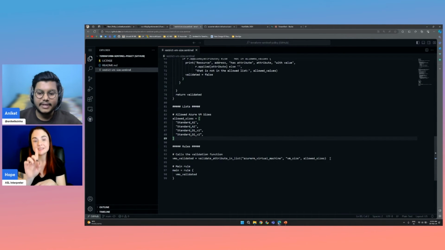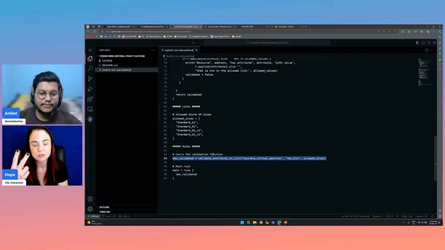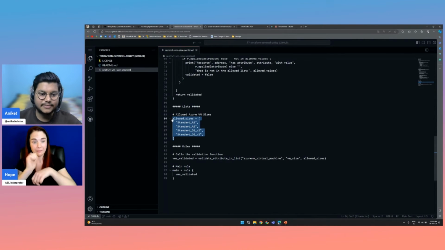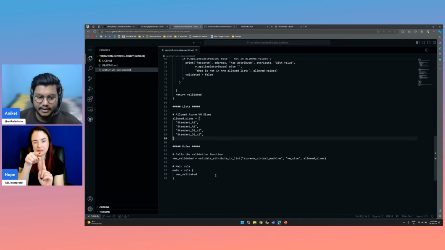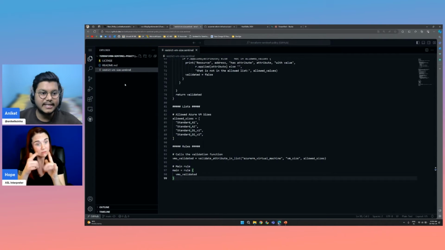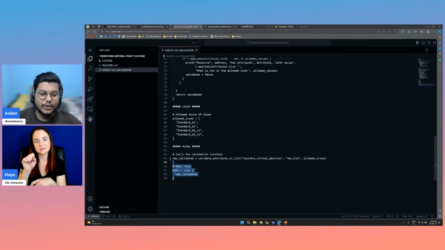Then we are using the functions created above to check whether our code base has these specific sizes or not. If not, then it would give an error. And at the end, we are calling this VM validated part in our main root. So this is for a single specific policy. Suppose you are adding multiple policies, then you would create multiple .sentinel files in this repository, and at the end you can create a sentinel.hcl file where you can add the final main rules, where you will be calling all these small rules.